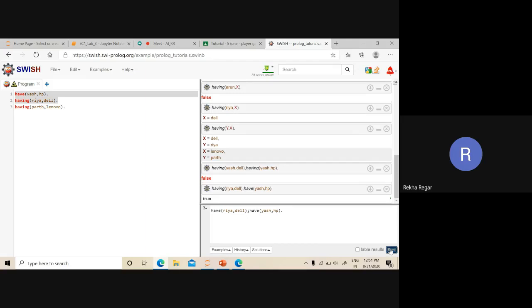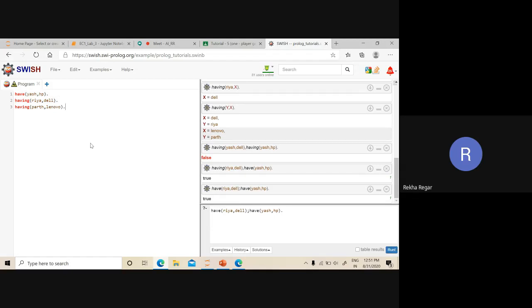So the result will be true. Likewise, Prolog is logical programming where we mostly have a knowledge base, and the knowledge base can have declarative sentences. It means we have a value for each, either true or false.